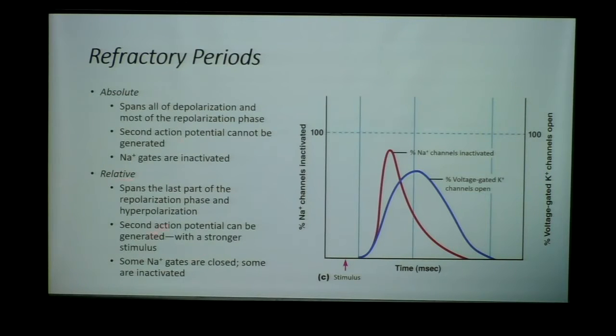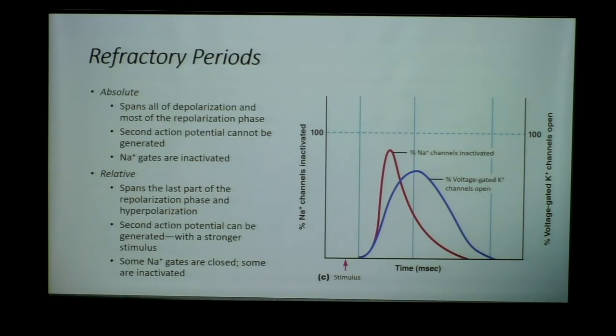Looking at the relative refractory period, it's the last part of repolarization, spanning over into the hyperpolarization, which we looked at on the previous slide. Here we have some sodium gates closed, whereas some are inactivated. To explain what that means, some gates are closed in that only the activation gate is closed. They're not inactivated because the inactivation gate isn't closed. But the majority of the gates are inactivated, in that the inactivation gate is also closed.